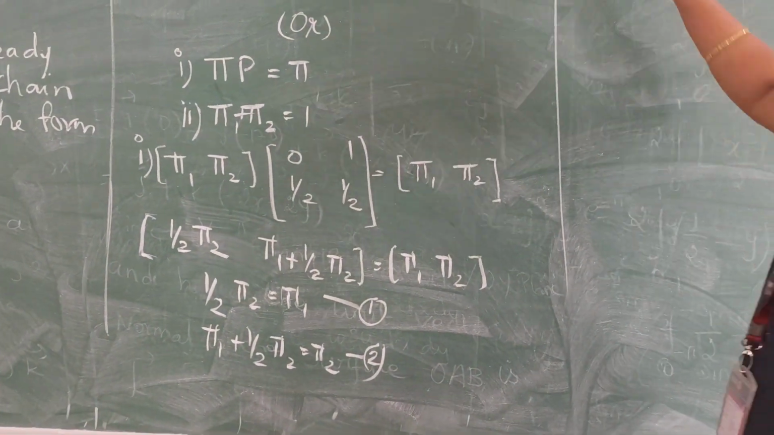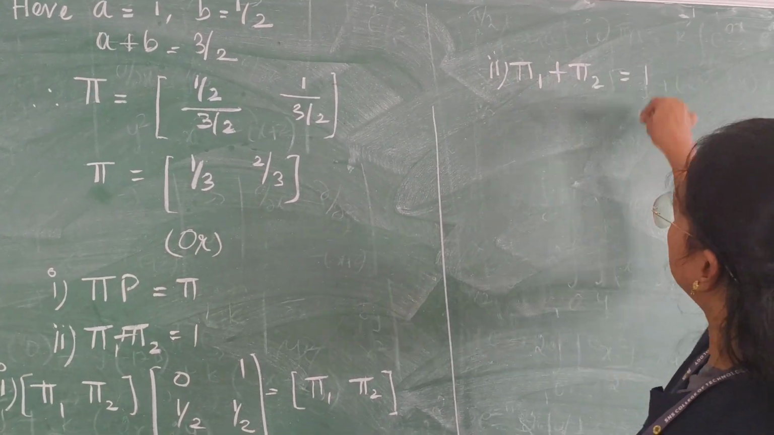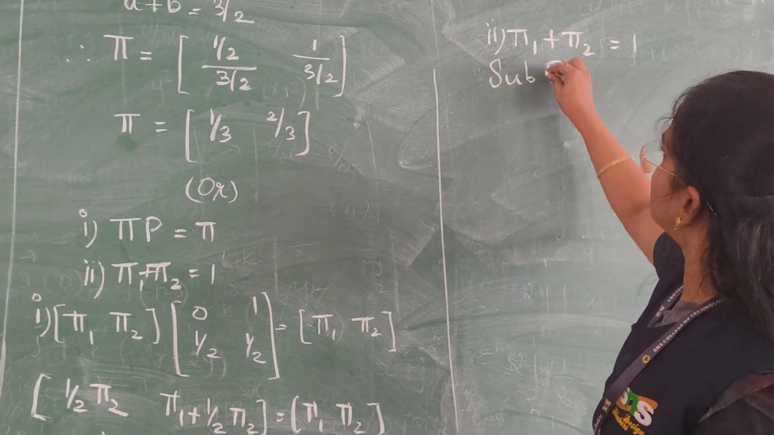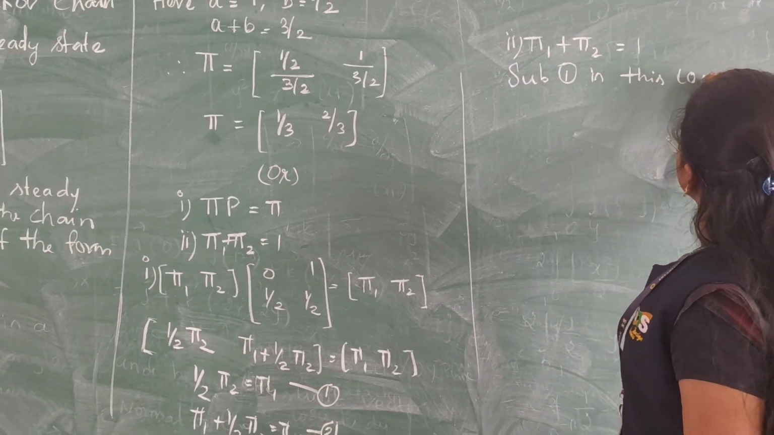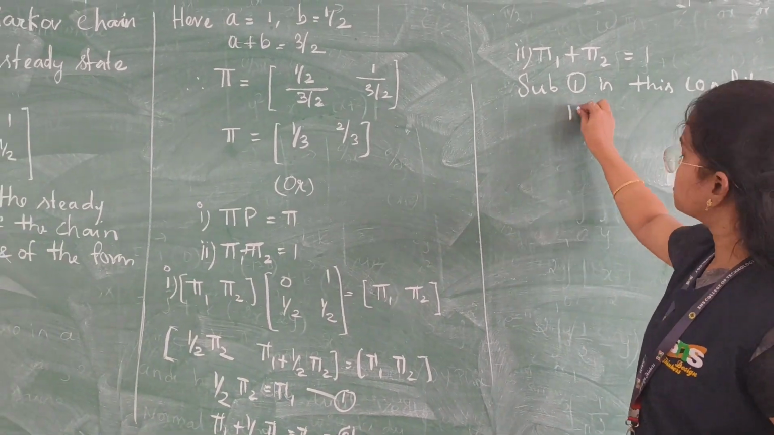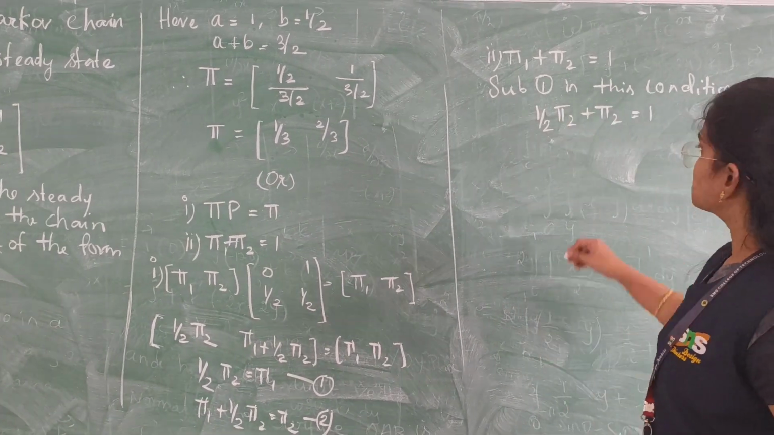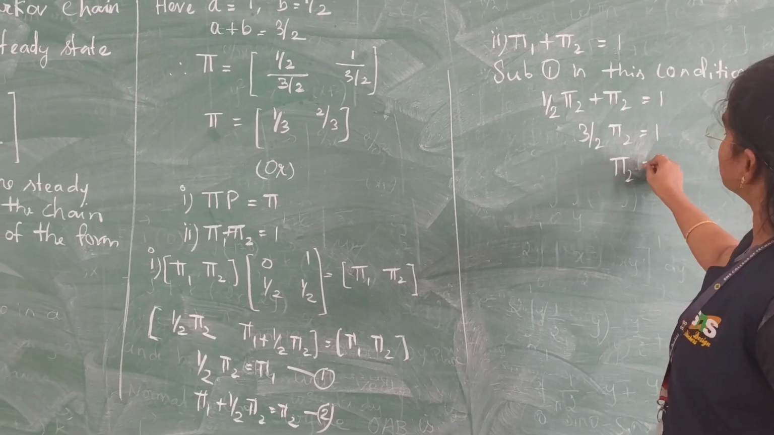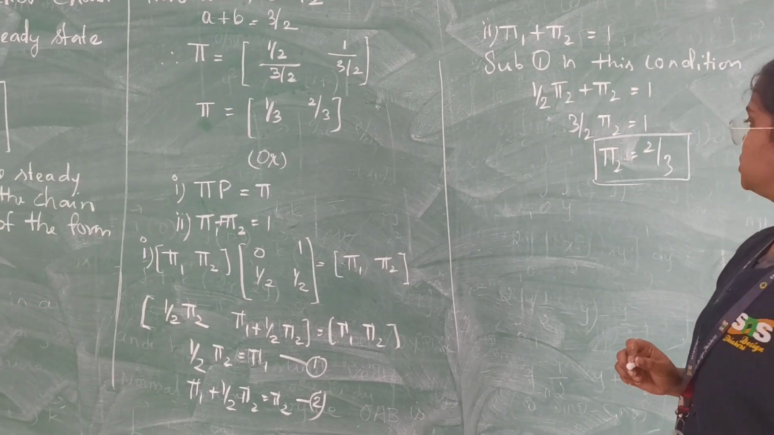In the next step, we use our second condition, which is pi 1 plus pi 2 is equal to 1. We can substitute our first equation in this condition. So we get 1 by 2 pi 2 plus pi 2 is equal to 1. So you will get 3 by 2 pi 2 is equal to 1. So pi 2 is equal to 2 divided by 3.